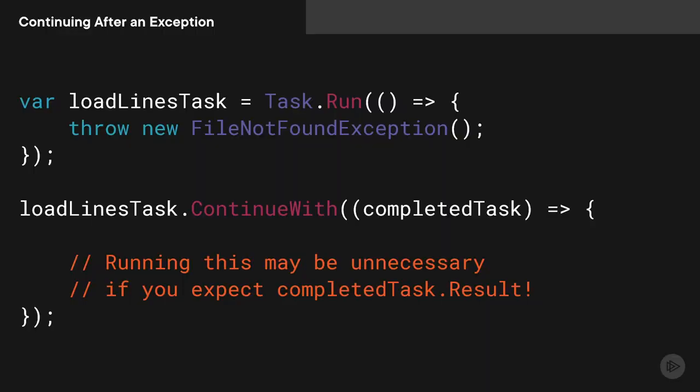In our code that loads the file from disk, when we change the file name to a non-existing file, and when we try to open that and read the lines, an exception will be thrown. If that happens, it's unnecessary to run the following continuation, which handles the parsing and populating the data grid.